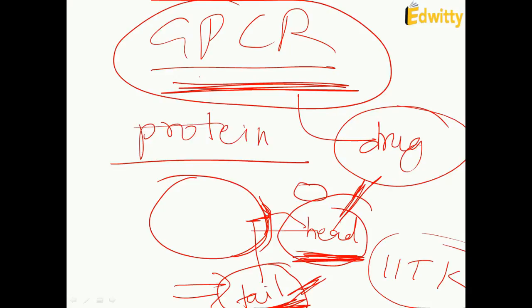So basically your work is halved. The drugs that were earlier designed used to bind to both parts of the receptor, but this IIT Kanpur research work says that it only has to bind to the tail. So it is a path breaking research work.